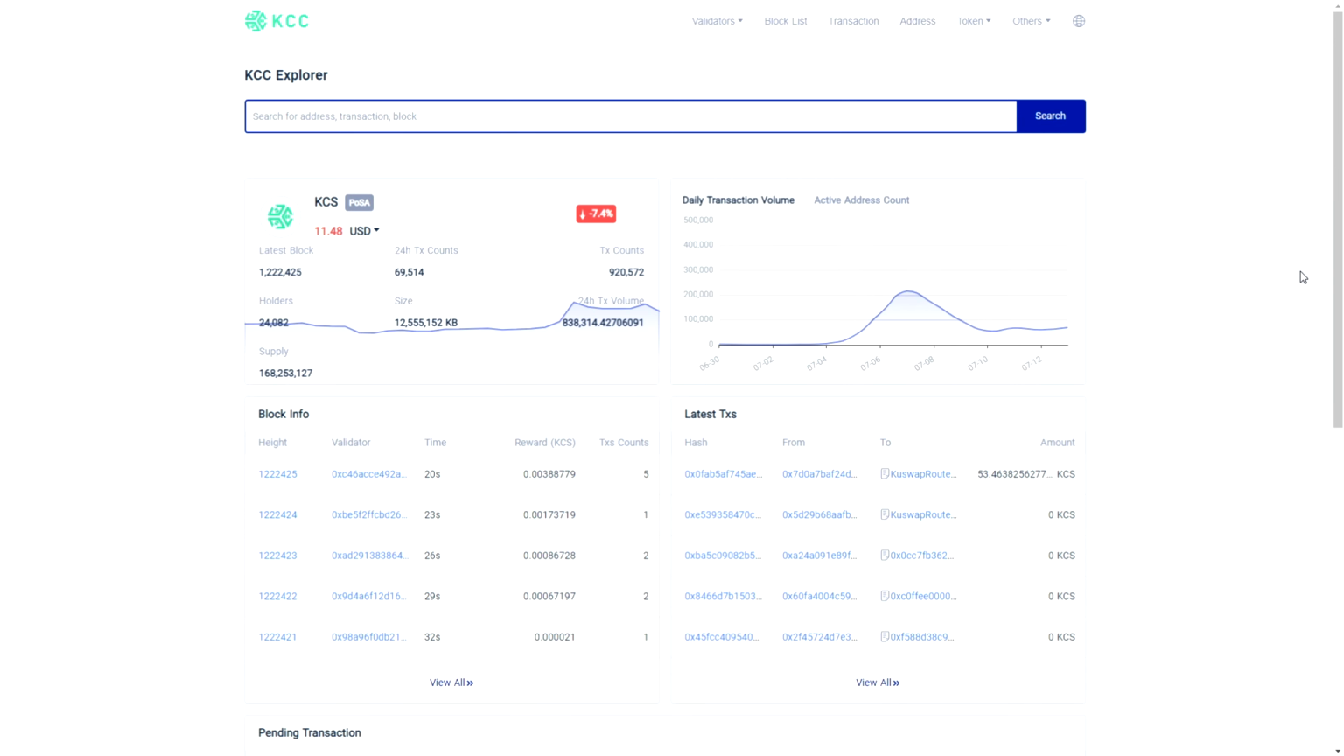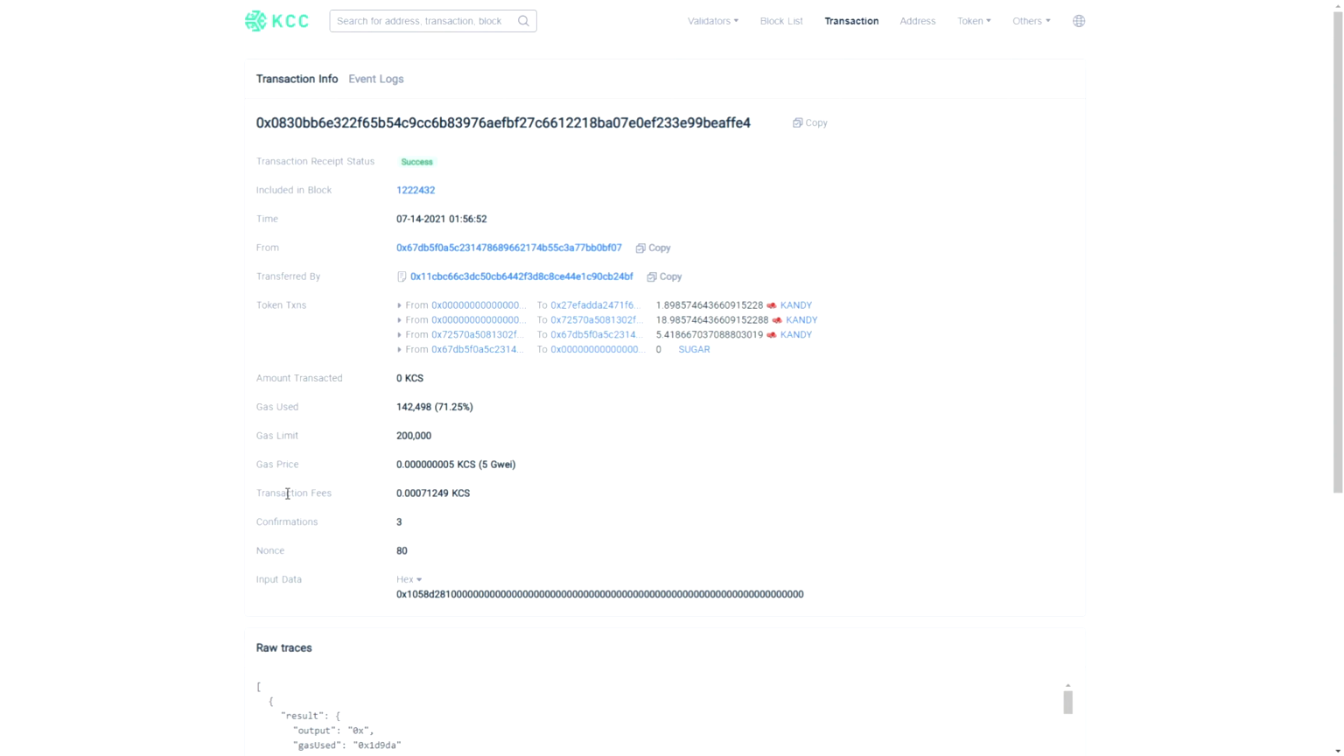KCC has a BSC scan or Etherscan. I don't know, this is the same KuCoin Community Chain network. So we can see here, I just want to see transaction fees. So it's low. I think it's the same as Binance Smart Chain, but maybe I'm wrong. And this is absolutely zero. I already checked. This is not even 1 cent. So I think this is maybe a bit lower than on Binance Smart Chain, but this is great, fees are low, and that's cool.